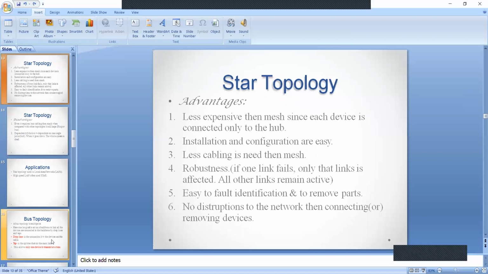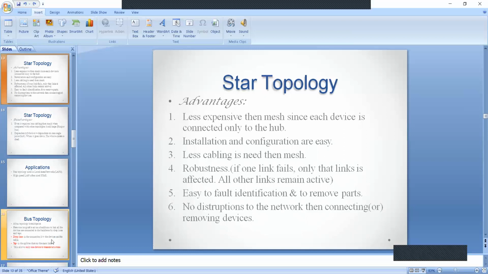If one link connected to the hub fails, there is no worry. We will remove that particular device from the hub. In this way, as a part of the advantages, the star topology is robust. Later we will discuss the disadvantages and what will happen further.